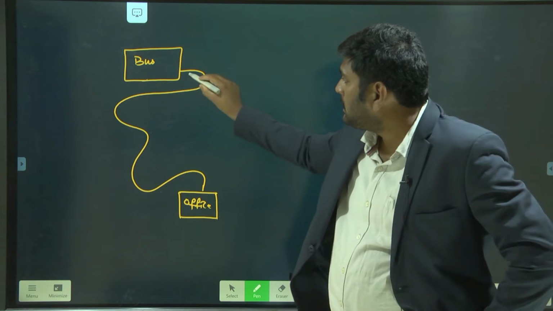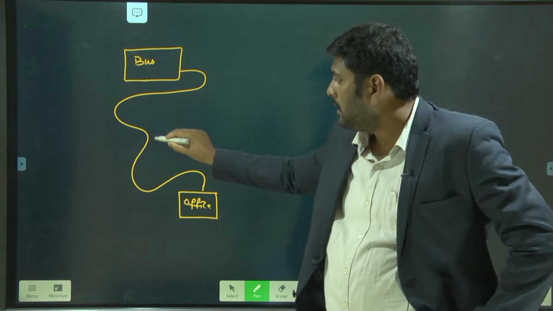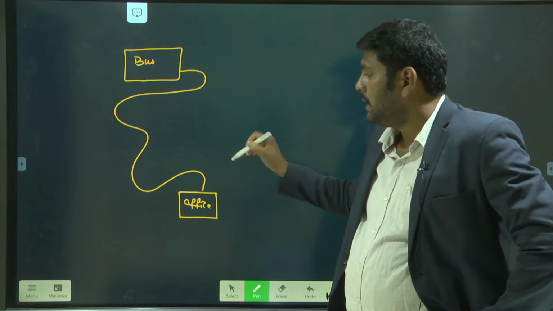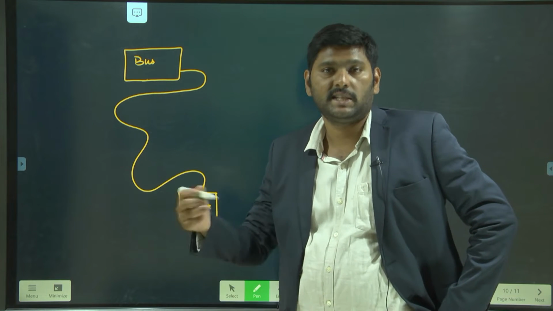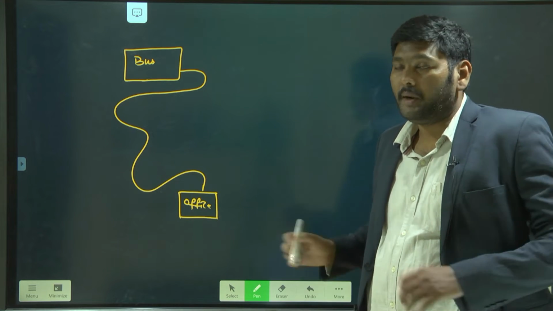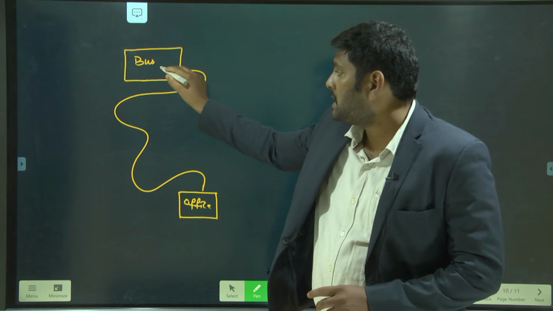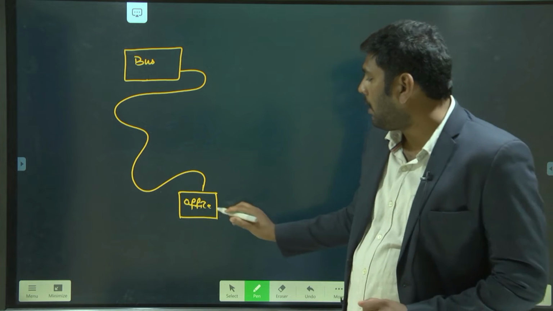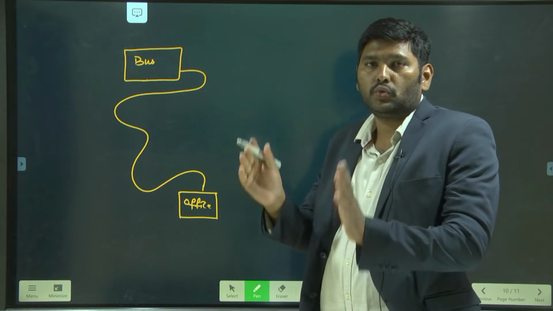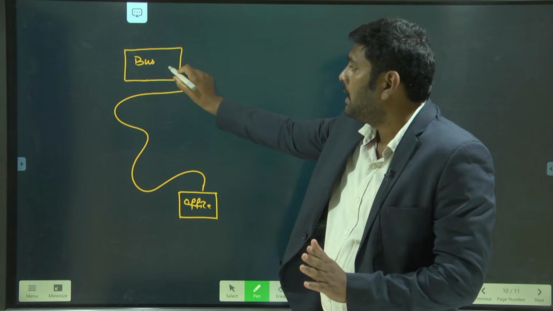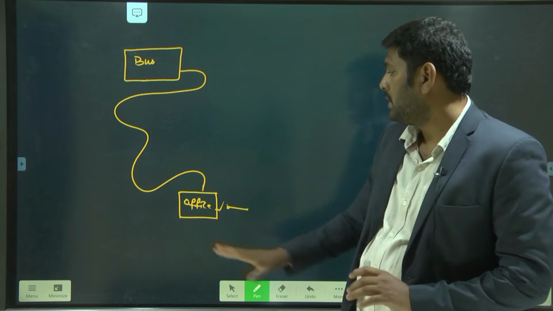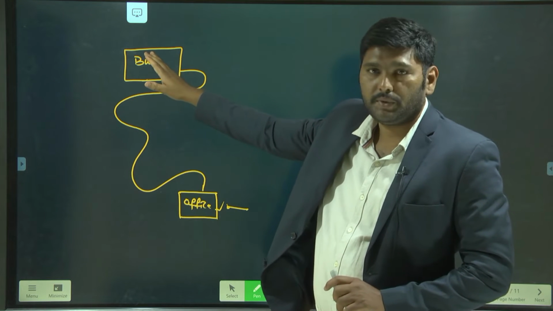The actual path covered by this length is called distance. The bus station is one position and the office is another position. These are the two positions. Between these two positions, let us take this as the initial position and this as the final position.